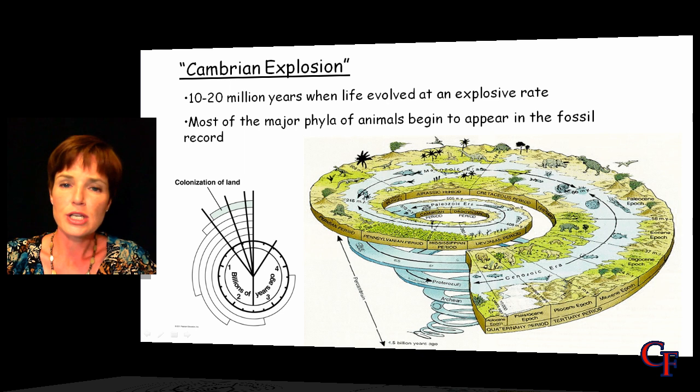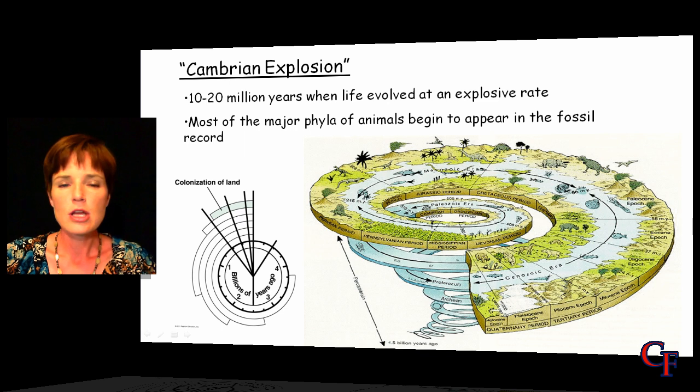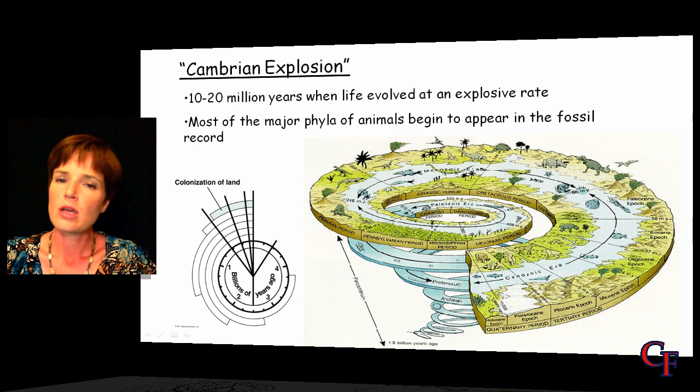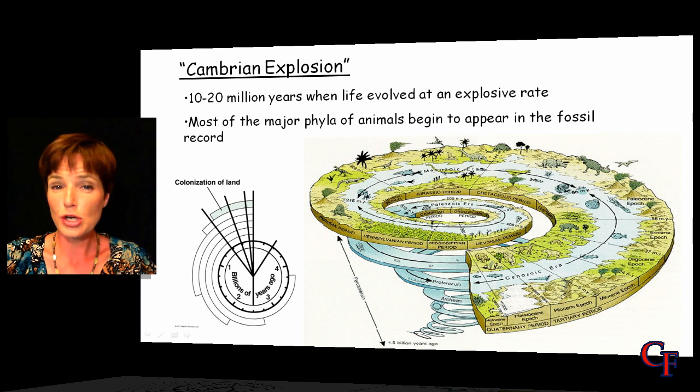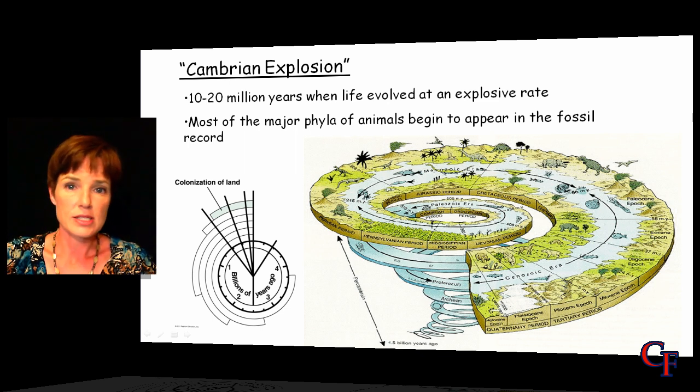And the Cambrian explosion is this small period, relatively small when we talk about the history of the Earth's surface, but we're talking about 10 to 20 million years when life was really evolving at a very fast, rapid rate. And this is when we had most of the major phyla of animals begin to appear in the fossil record. So we go from having very simple multicellular eukaryotes to many of the different animals that we know of today. So going from very small organisms to large organisms. And the same thing happened with plants. We had a very explosive rate of evolution for different plant species.